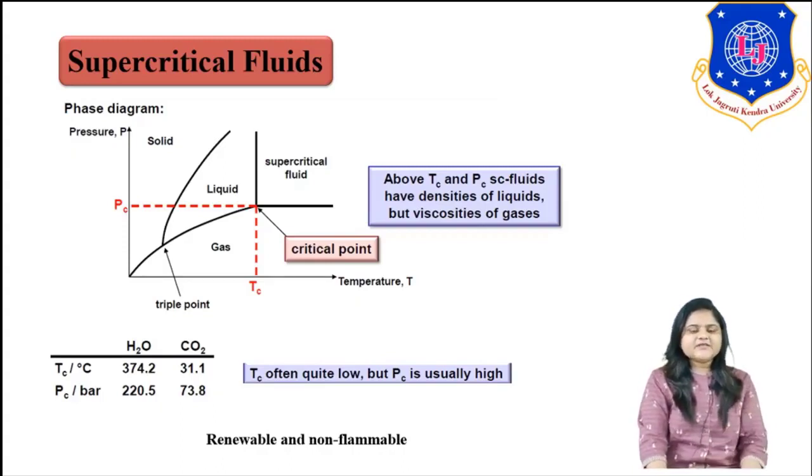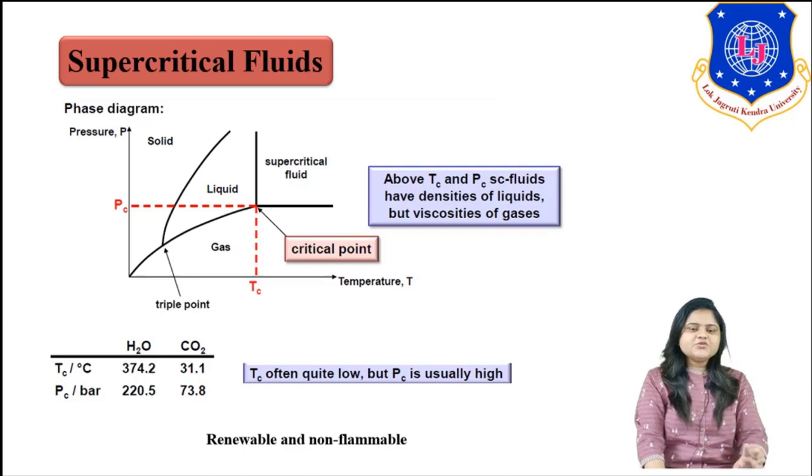Here I am giving two examples of supercritical fluid. One is supercritical water and another one is supercritical carbon dioxide. For supercritical water, the critical temperature is 374.2 degrees Celsius and the pressure is 220 bar. In the same way for carbon dioxide, the critical temperature is 31 degrees Celsius and the pressure is 73.8 bar.